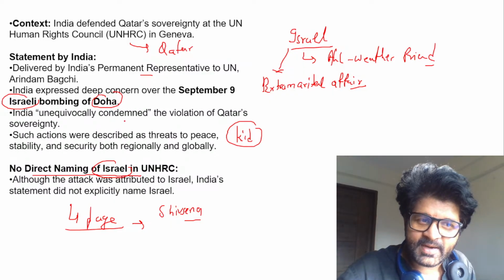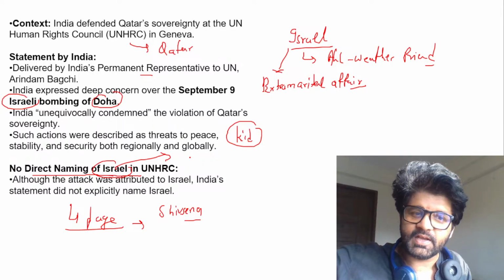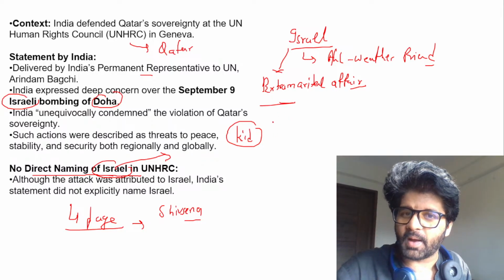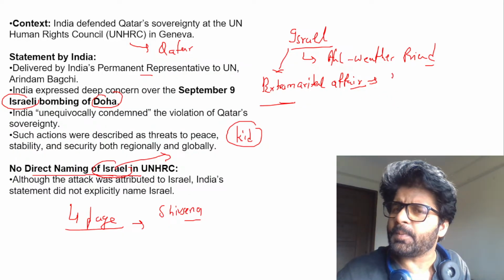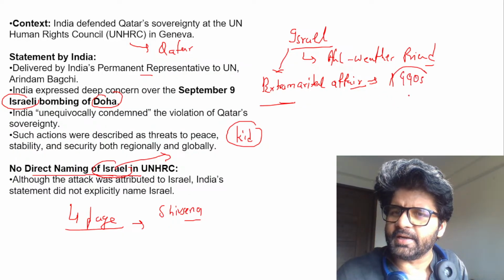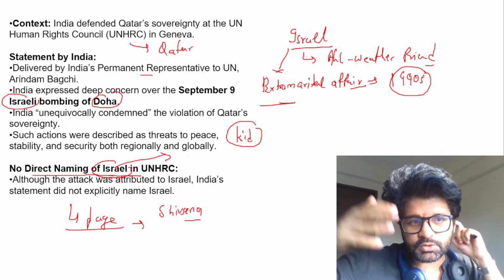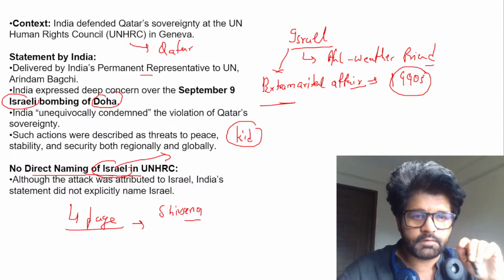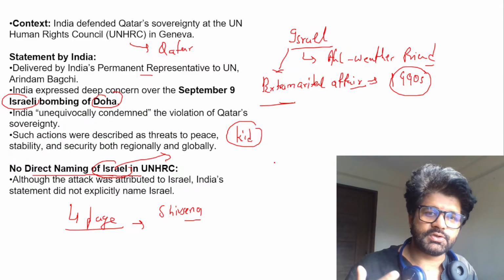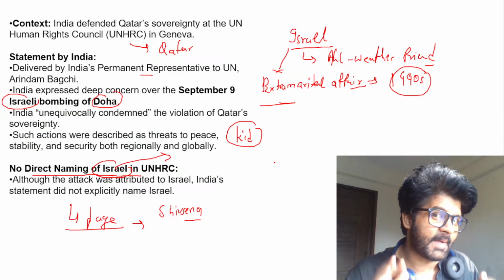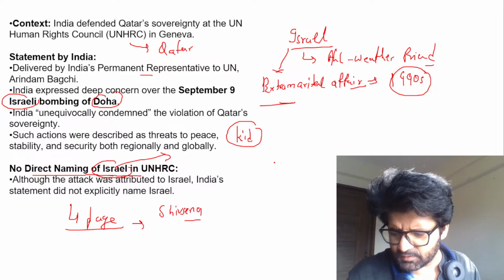So we condemned it, but we did not name Israel. And we have talked about the India-Israel relationship. We'll keep on talking about it. We are talking about the marital affair part because we did not acknowledge the India-Israel relationship until the early 1990s. Before that, because of Palestine and Arab countries, we were more sympathetic towards Palestine. We still favor the two-nation theory, but in the 1990s we acknowledged that relationship, so it no longer remained an extramarital affair, so to say. So people, are you understanding where we are going with this?